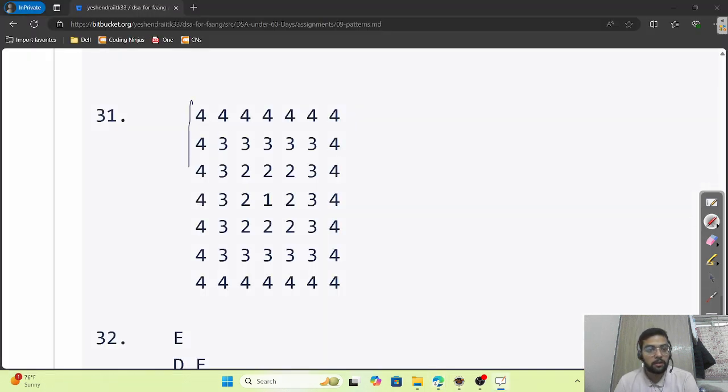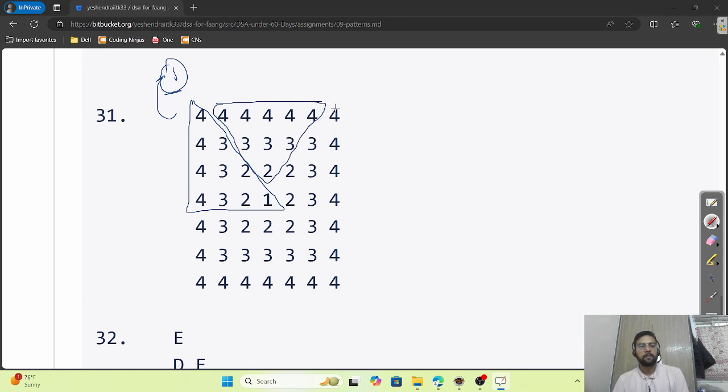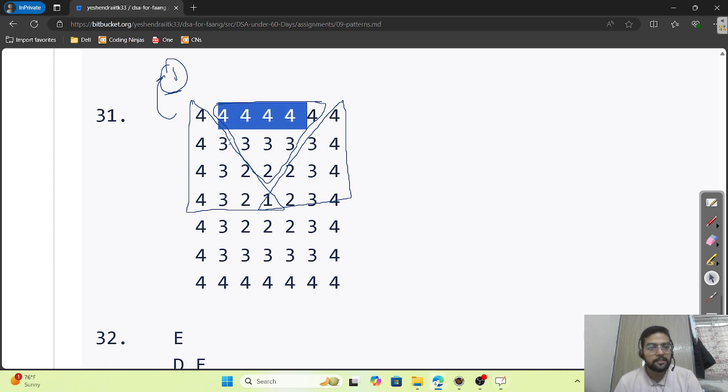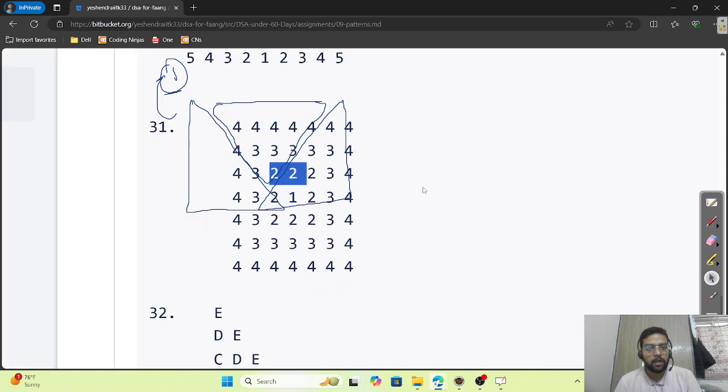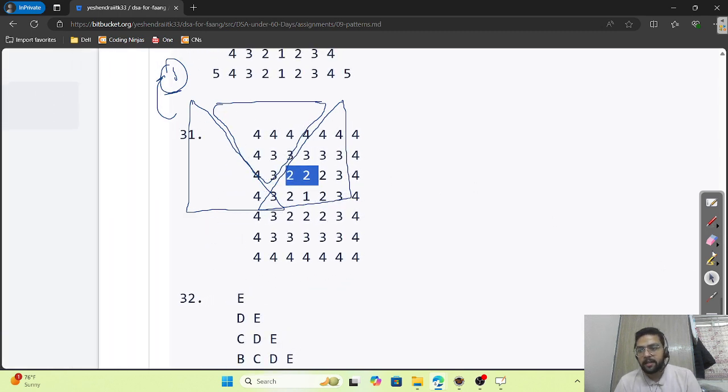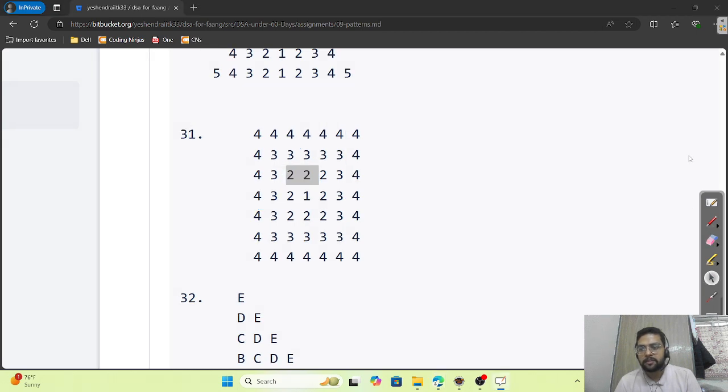This is the pattern, this is one. Second thing, this is the second thing, and third thing, this is. Now debugging is the most important part. Let me show you. It is connected to pattern number 2, like how we will get this pattern. So now let me put it side by side.